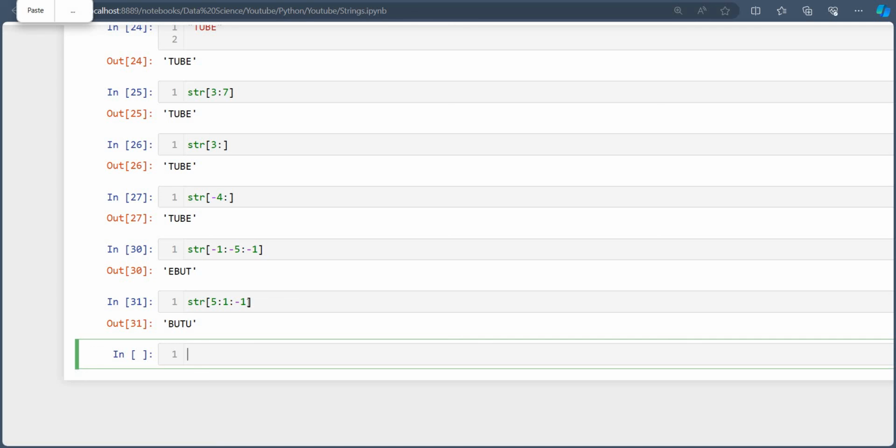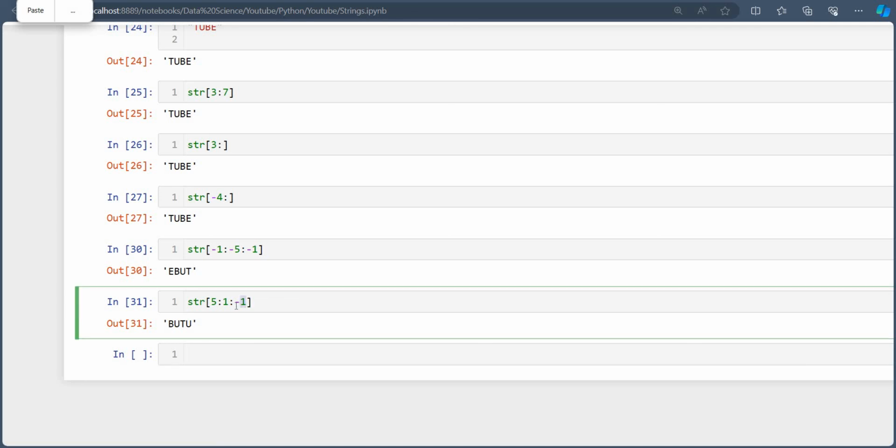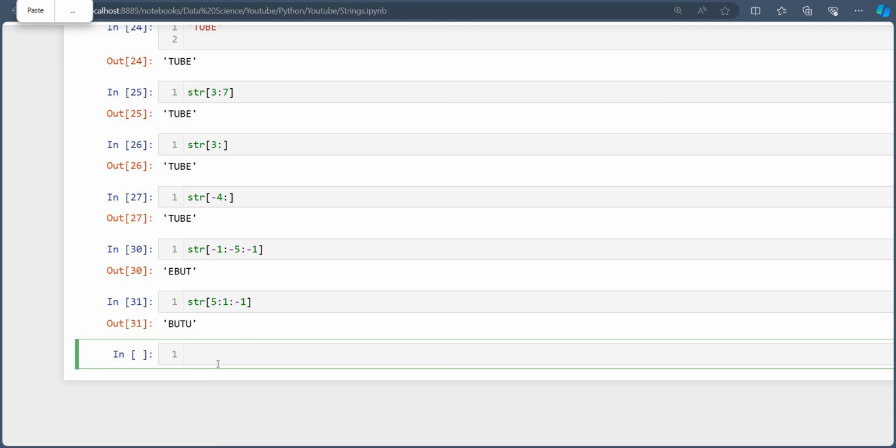Means our first index is, sorry, 5. Then it reduced the step by 1. So 5, -1 is 4, -1 is 3, -1 is 2. It stopped at 2, not at 1. Like this we can do indexing in different ways.